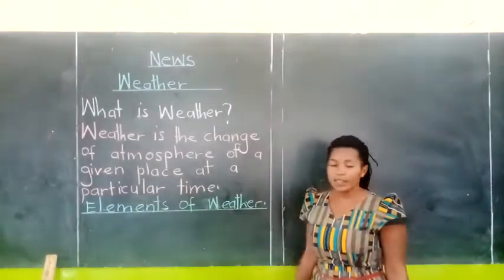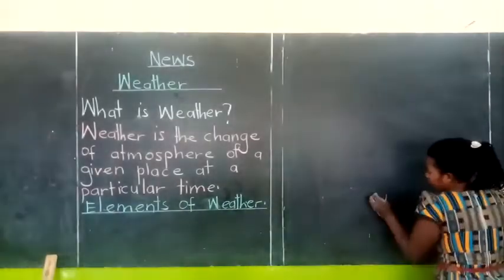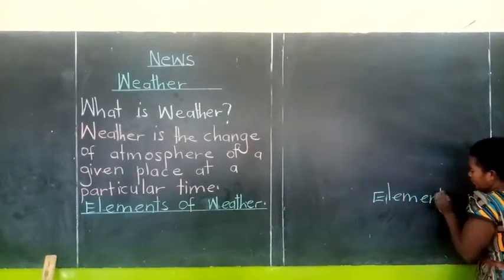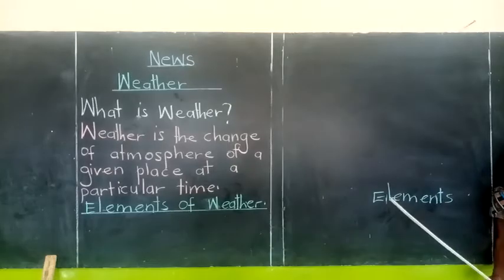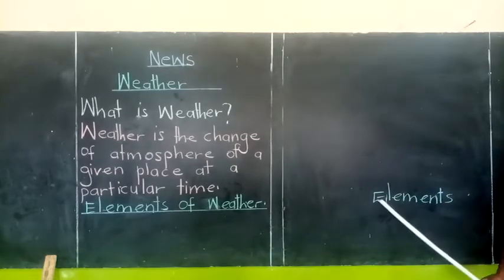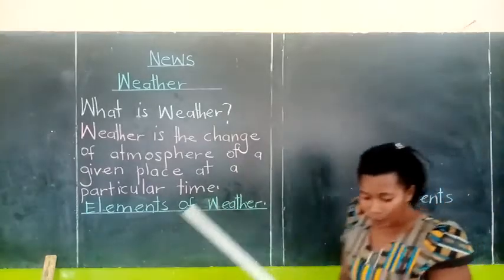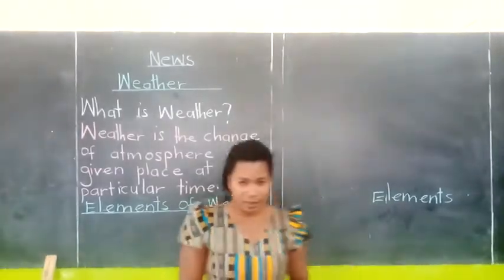We have the word elements. So we spell the word elements. E-L-E-M-E-N-T-S. So the word remains elements.